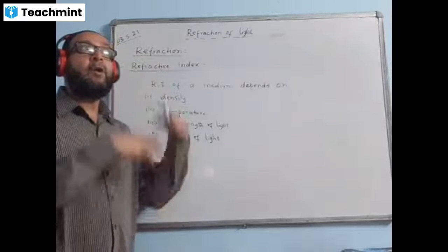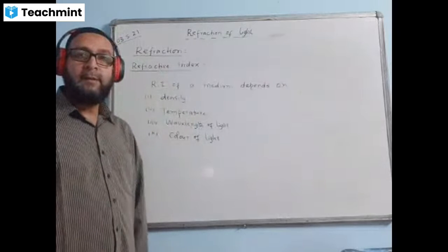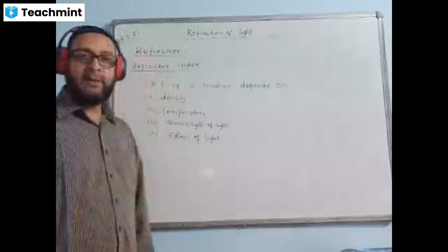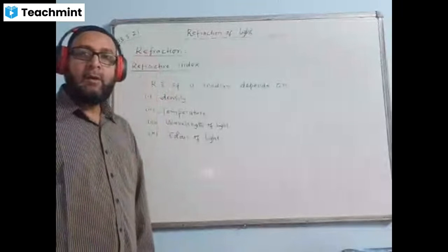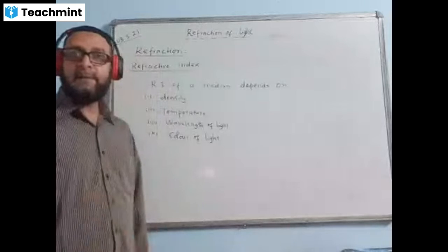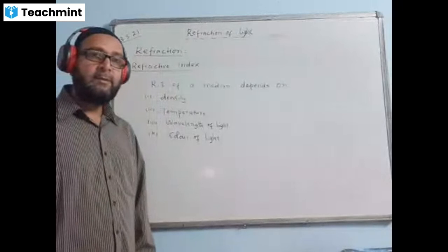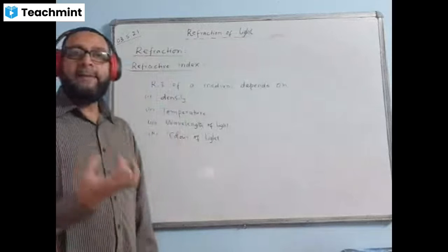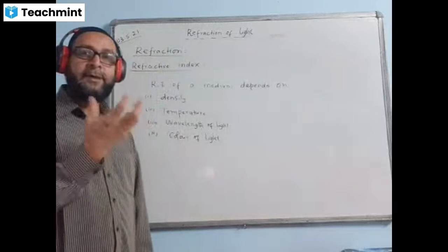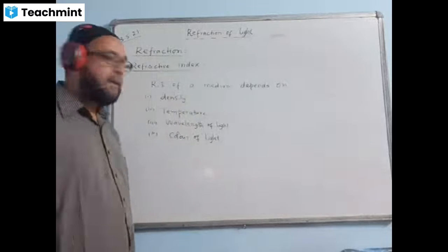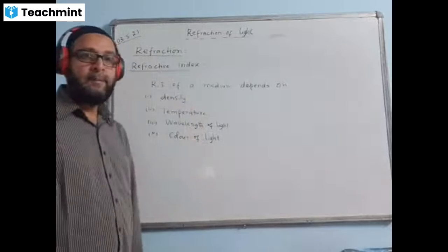For example, we have hot air and cold air. So we say hot air is rarer and the cold air is denser. So hot air will have a lesser value of refractive index. Less refraction will take place in hot air as compared to the cold air. We have hot water and cold water. Cold water will be dense and hot water will be rarer. So hot water will have a lesser value of refractive index. In a way, inversely proportional.